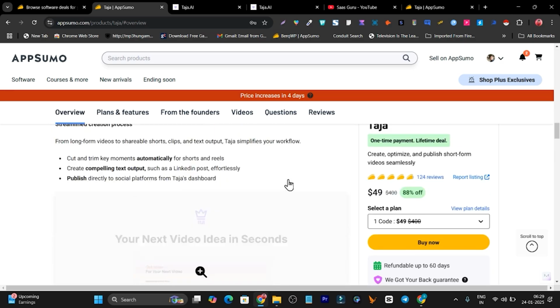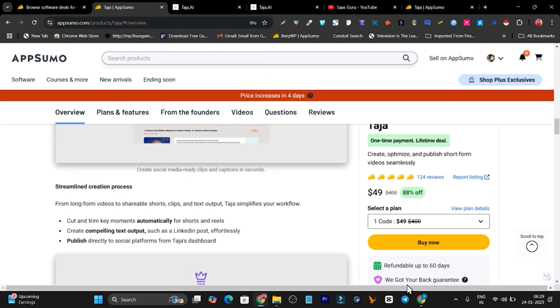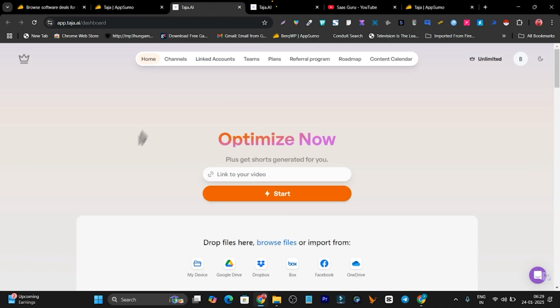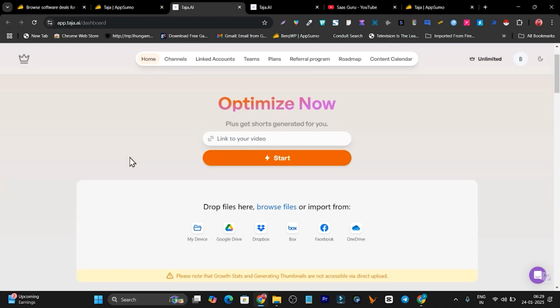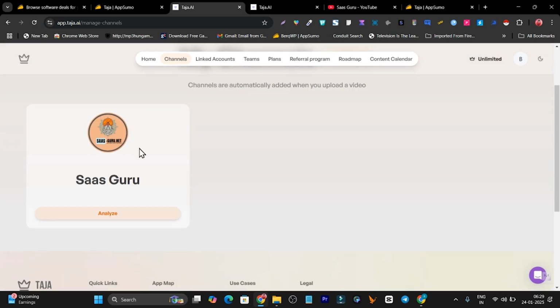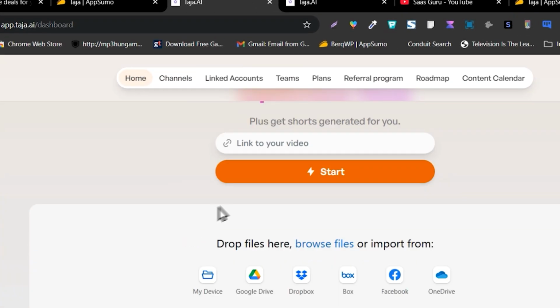That's all. Let me show you how this platform works. Once you get its lifetime deal, this is the dashboard you are going to land on. Here, first it is going to ask you to connect your YouTube channel, because with this you can sync your videos automatically. But if you still don't want to connect your YouTube channel, what I suggest is go to the home. Here you just have to paste the video link.